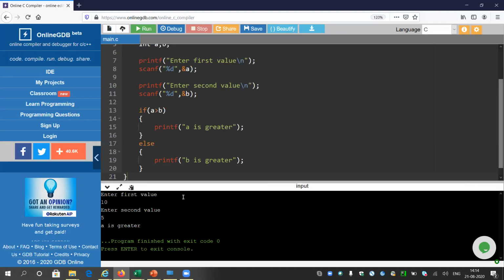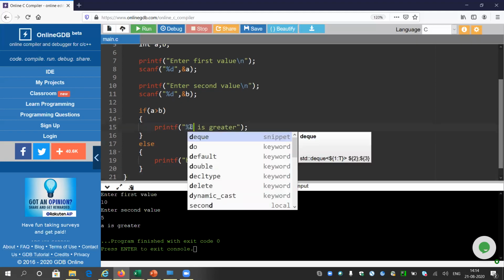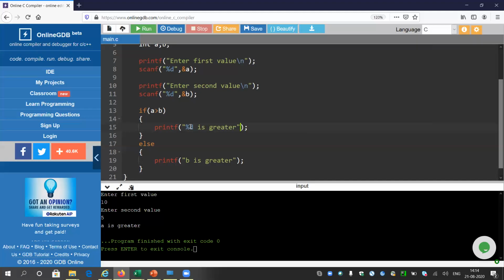Suppose you have saved my number, Devabrata, and on your mobile phone there is a pop-up saying the number of Devabrata has been saved into X. What do you mean by X? It will not be good to disclose the variable name to the users. So never disclose your variable name. It will be better to put it like this: percentage d is greater, filled by A at first, and in the second line filled by B. So it is always preferred.